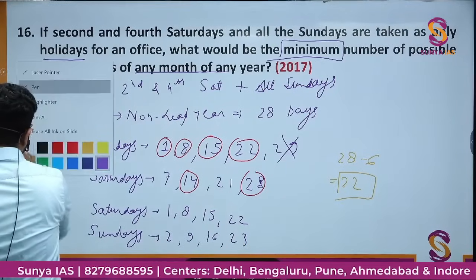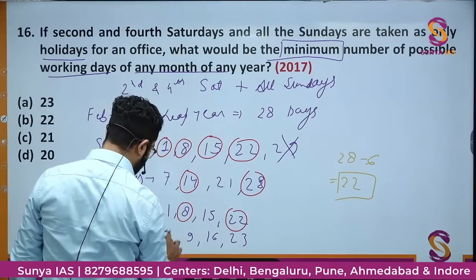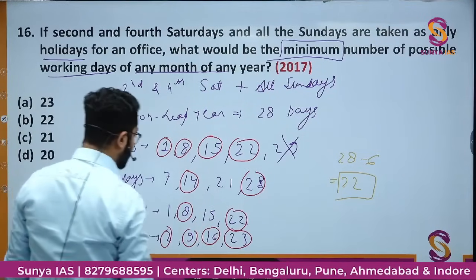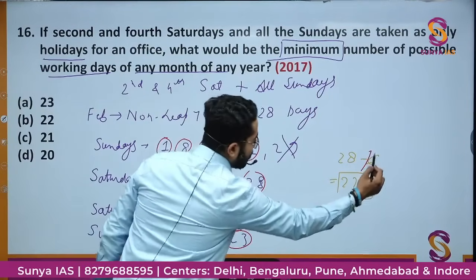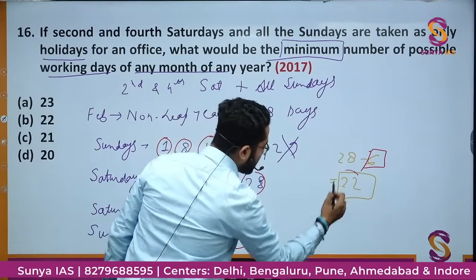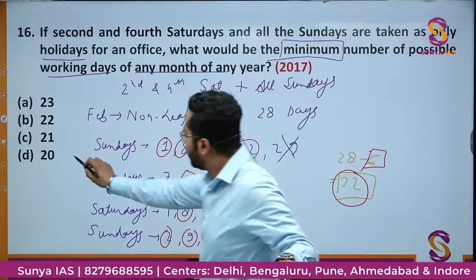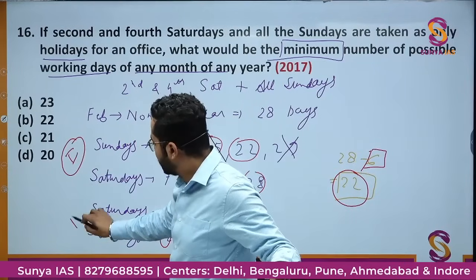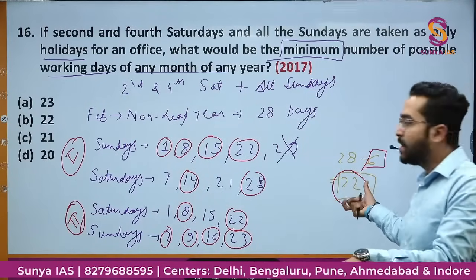Again if I mark the holidays, second Saturday, fourth Saturday, all Sundays, you can see there are total 6 holidays, so 22 working days. That means 22 minimum working days in both the above conditions. This is the first possibility, this is the second possibility, and in both we have the same minimum number of working days.